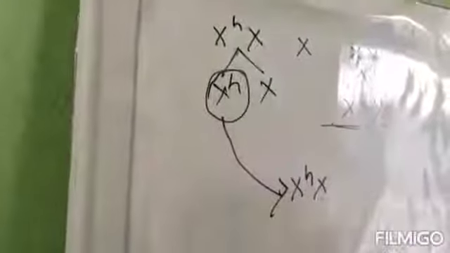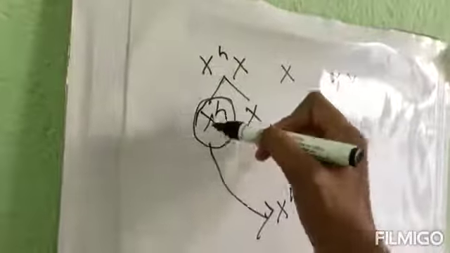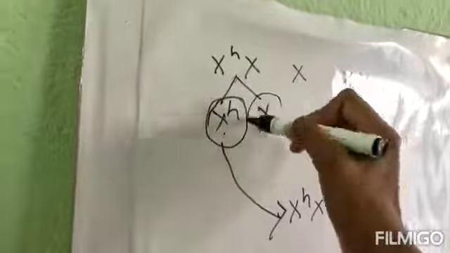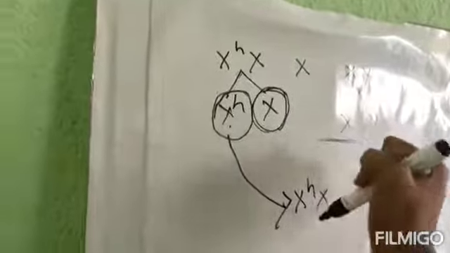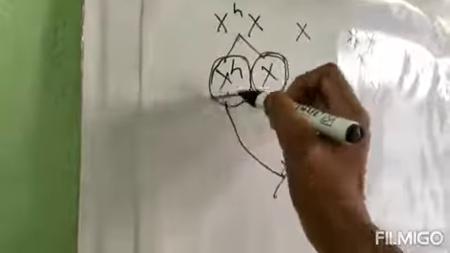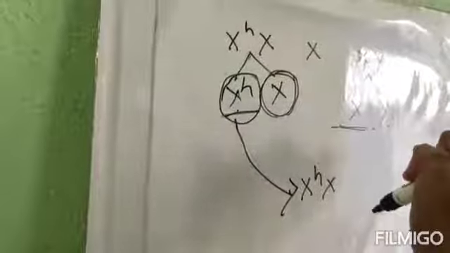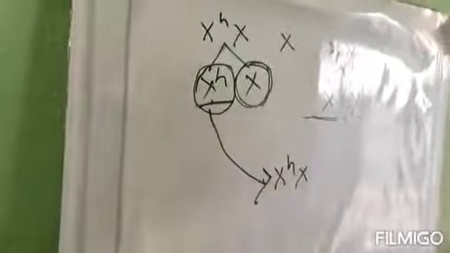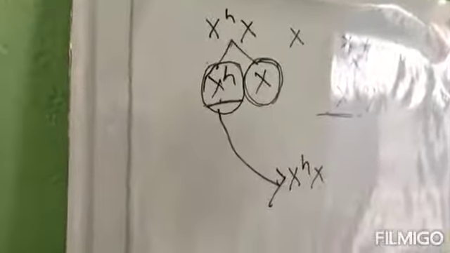If the other X is not defective, then how can the girl become hemophilic? She can be a carrier or not a carrier. If the mother's normal X is passed on to the daughter, then she will be normal. If the defective X chromosome goes to the daughter, then also she will not become a hemophilic child. She can become a carrier of hemophilia.